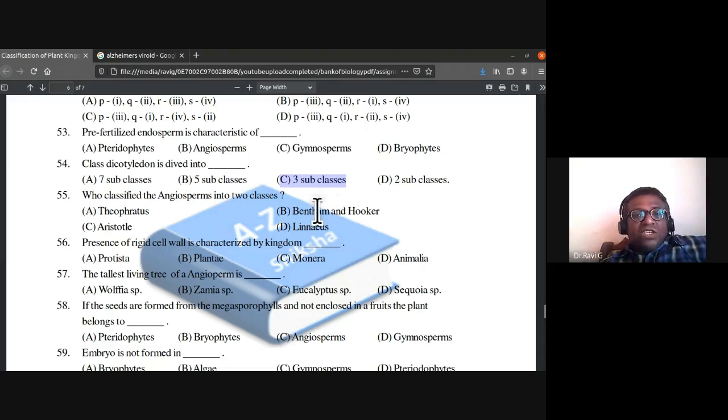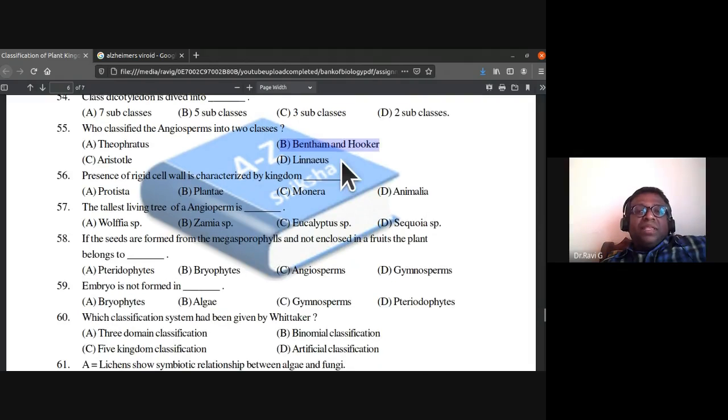Who classified the angiosperms into two classes? Theophrastus, Bentham and Hooker, Aristotle, Linnaeus. Bentham and Hooker classified angiosperms into two classes, class monocotyledonae and class dicotyledonae. Since we have not studied the Bentham and Hooker classification, it is not required.